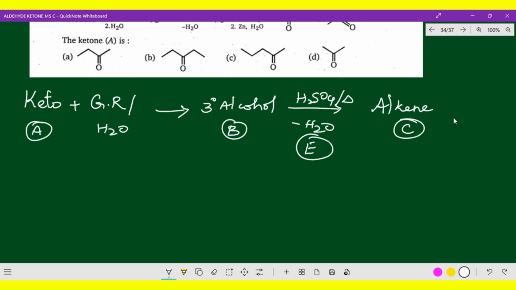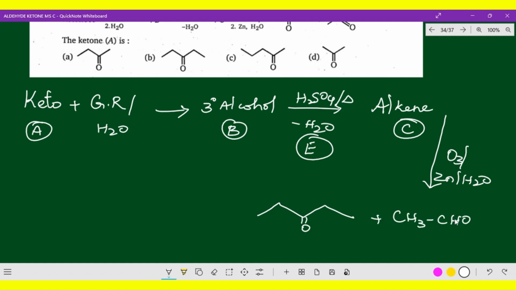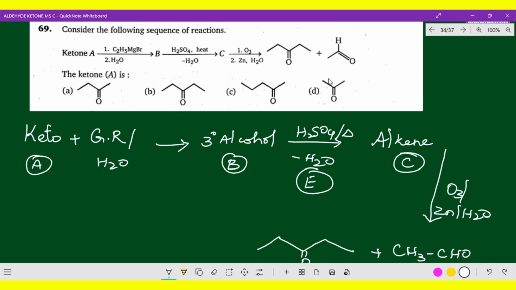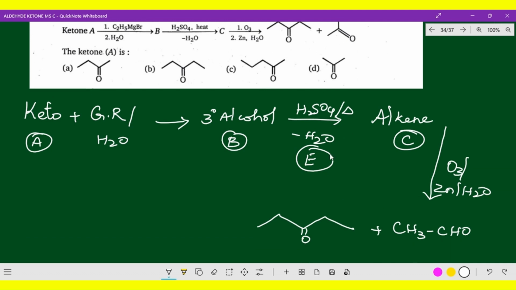Now the alkene combined with ozonolysis, ozonolysis along with zinc dust and water, you are getting a keto group along with acetaldehyde, CH3CHO. That is what is mentioned now, CH3CHO. Yes, got it. Now which keto compound is correct? That is the question. Now here, this is 1, 2, 3, 4, 5. In the third carbon only, the keto group is available.